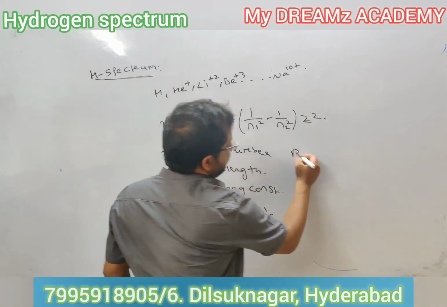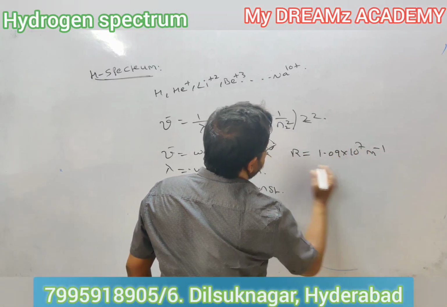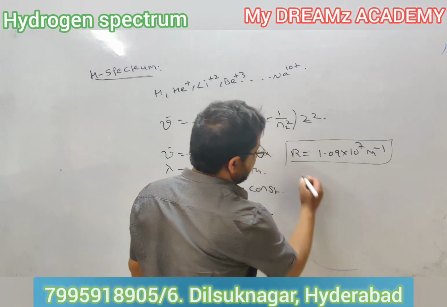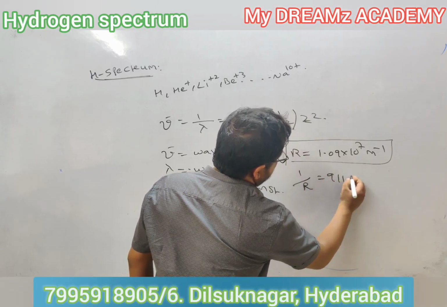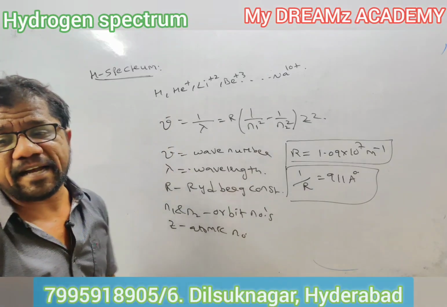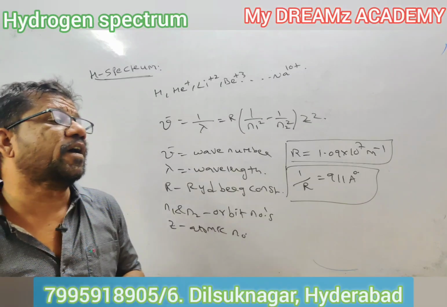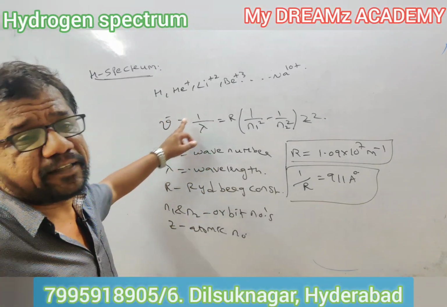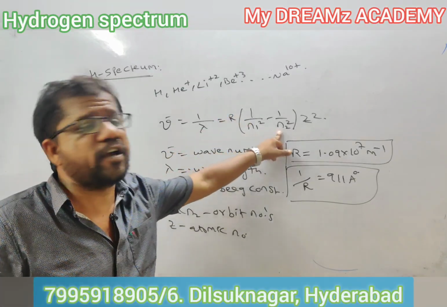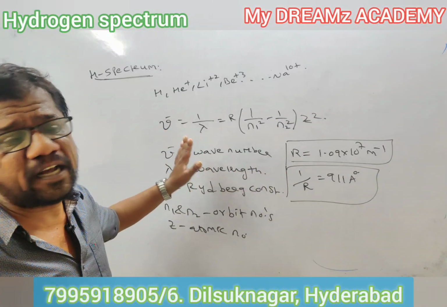R is the Rydberg constant whose value is 1.09 into 10 to the power 7 meter inverse. 1 by R is equal to 911 angstroms. This will be useful for calculation purposes. Now tell me, what is the basic relation of the hydrogen spectrum? Wave number, the reciprocal of wavelength, is given as R into 1 by n1 square minus 1 by n2 square into Z square. So this is the formula, and based on this you will solve the problems.